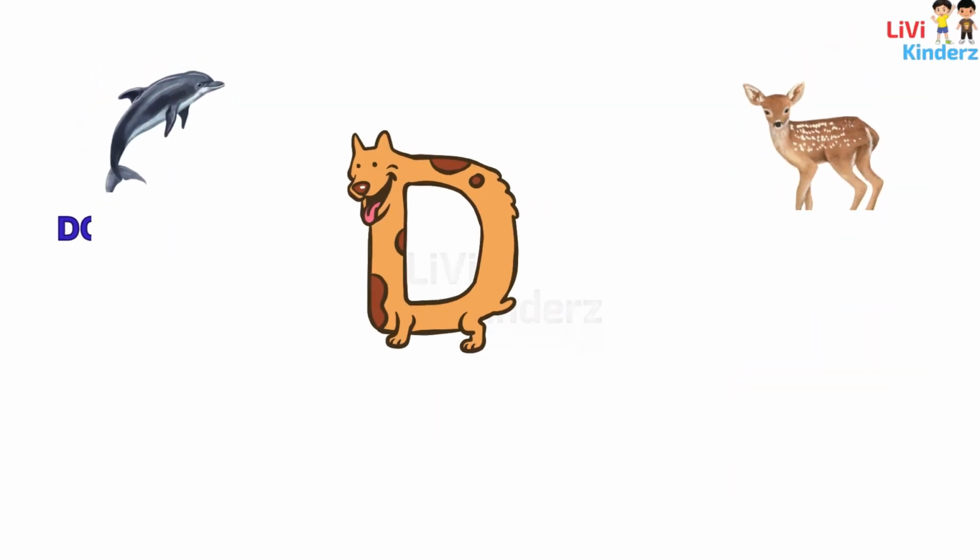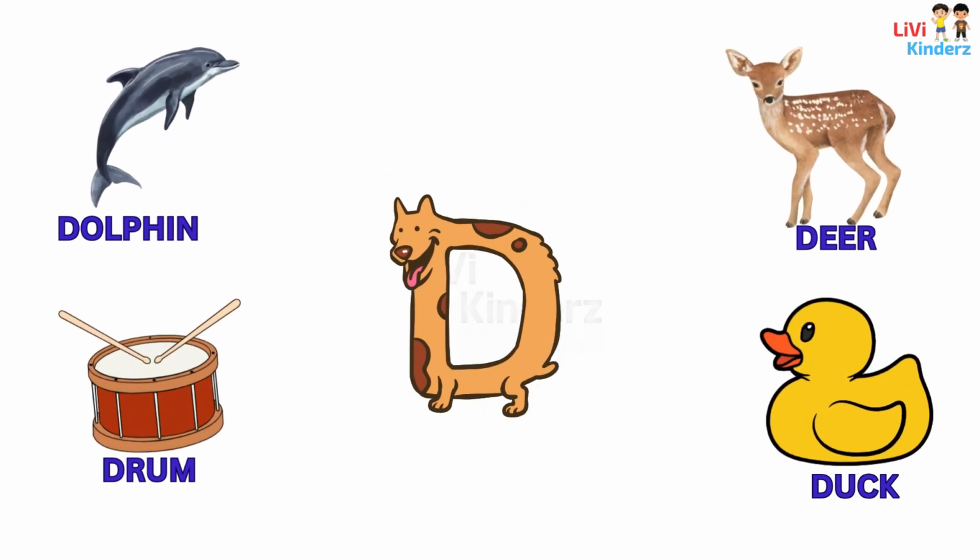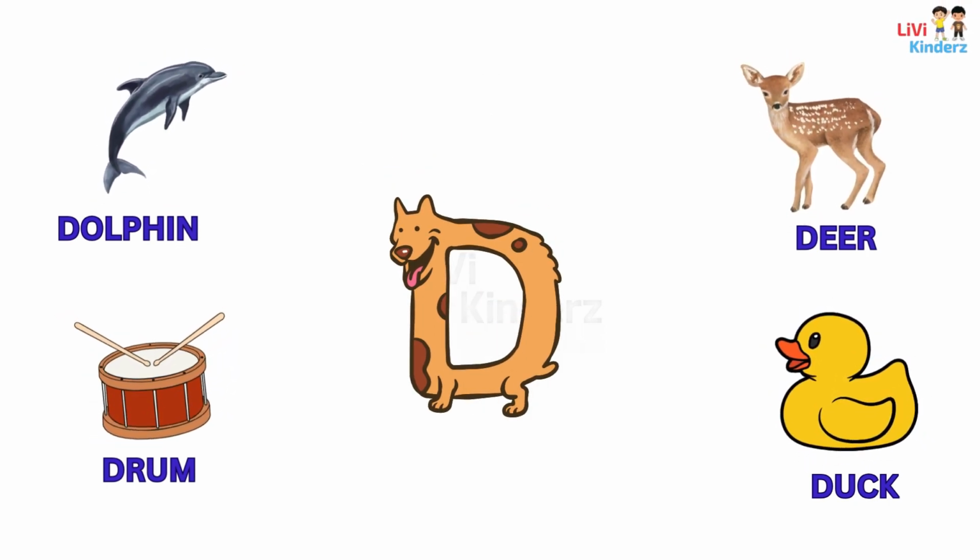D is dolphin. D is deer. D is drum. D is duck.